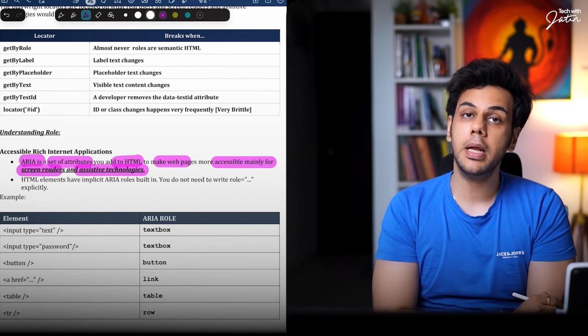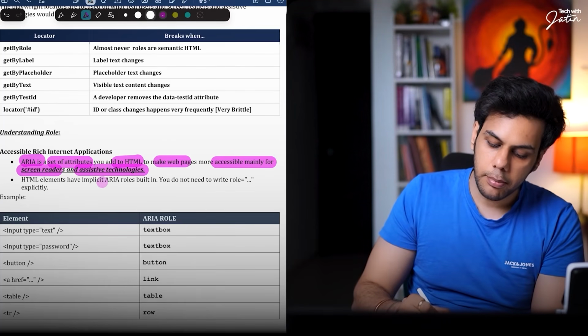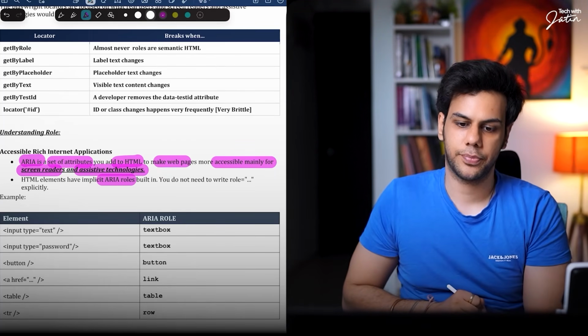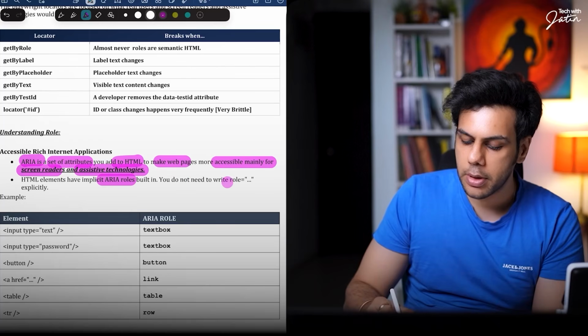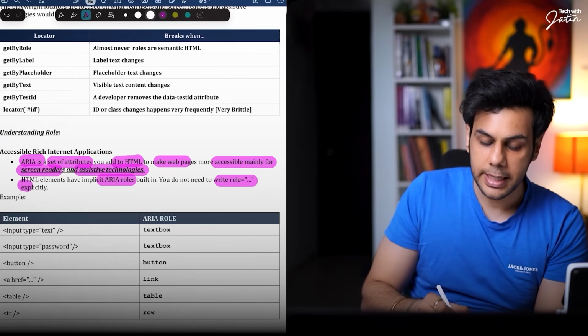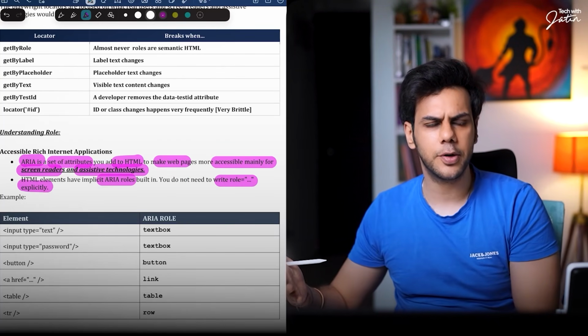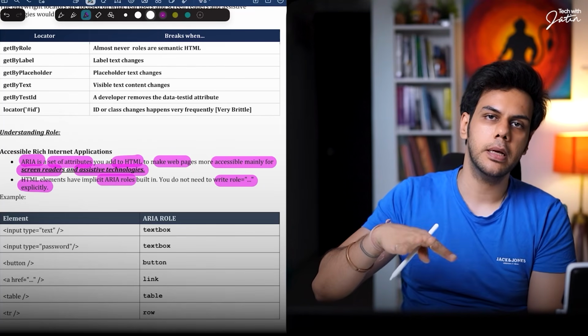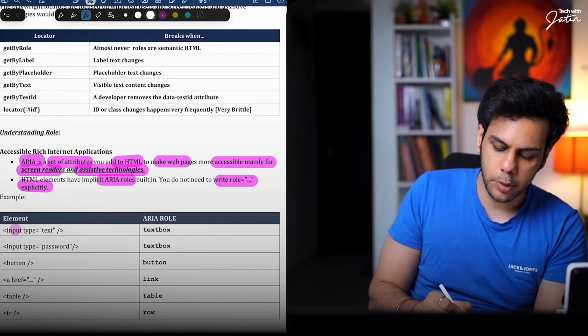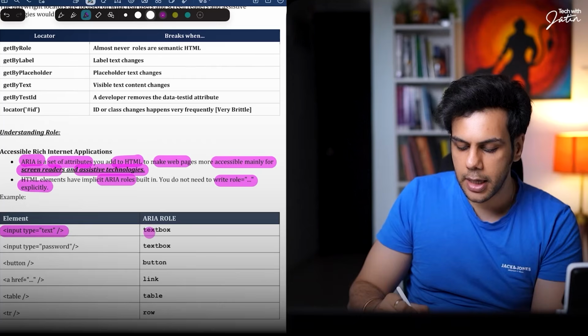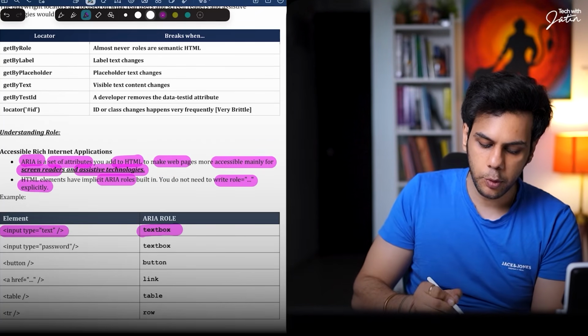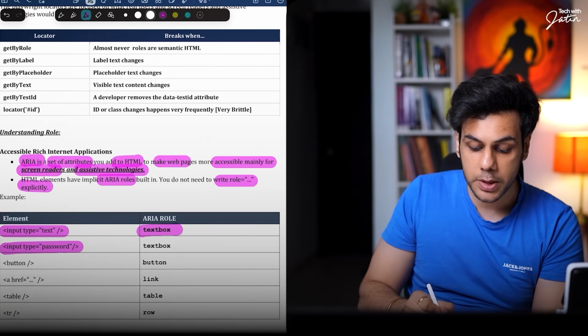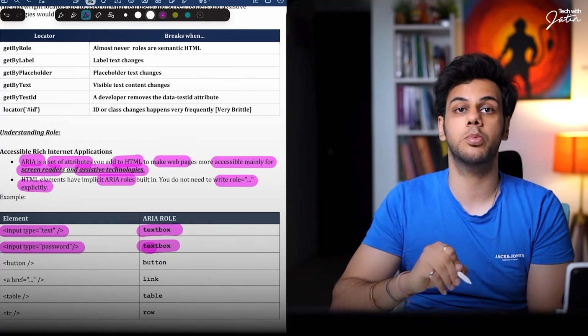So HTML elements have implicit ARIA roles. You don't need to write the role explicitly. Can I write it explicitly? I can. But implicitly, if I talk about the input type text, the ARIA role is going to be text box. If I say that input type is password, it is still going to be considered a text box only.